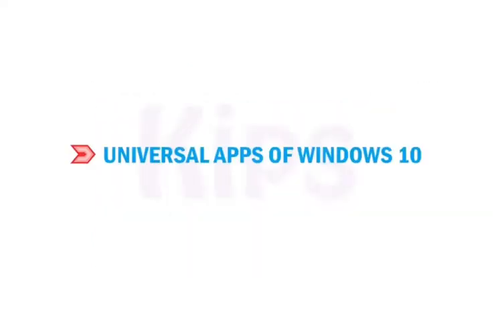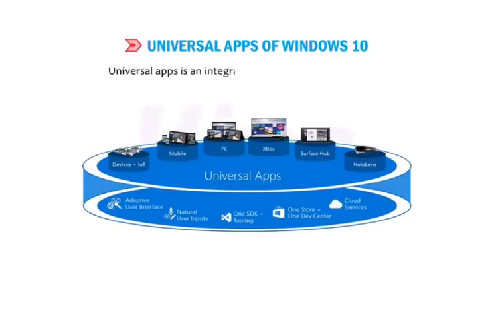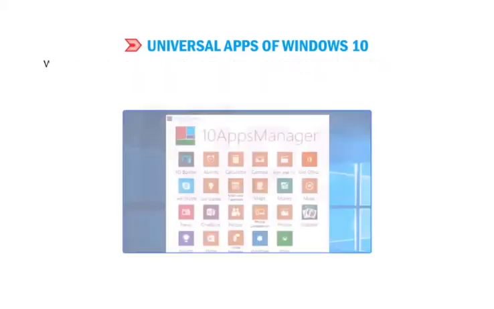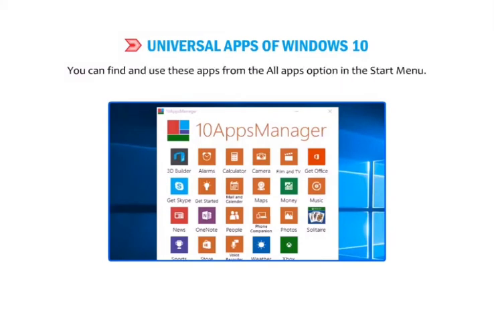We'll talk about Universal Apps of Windows 10. Universal Apps is an integral part of the Windows 10 store. As the name suggests, these are apps that work on all device sizes from phones to high-powered desktop PCs. Windows 10 provides us with a bundle of built-in apps like Photos, Maps, Mail, Alarms and Clock, and Calendar, etc. You can find and use these apps from the All Apps option in the Start menu.